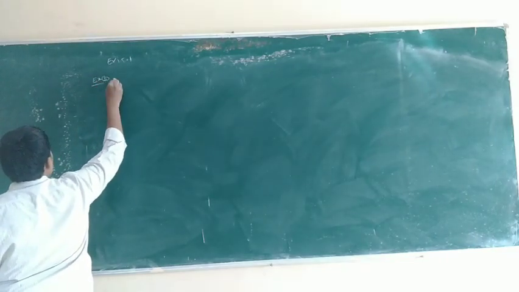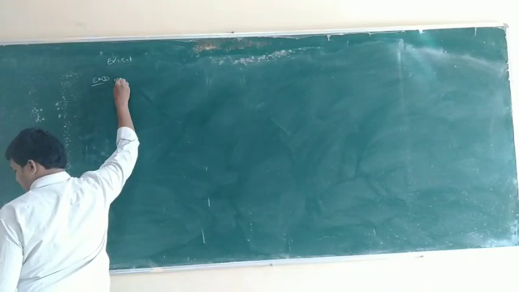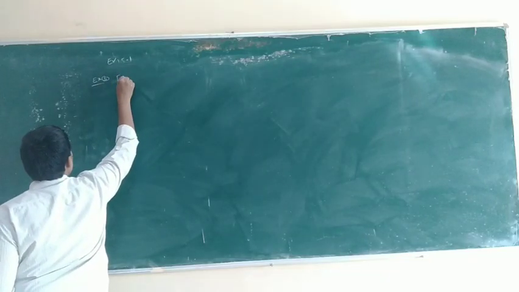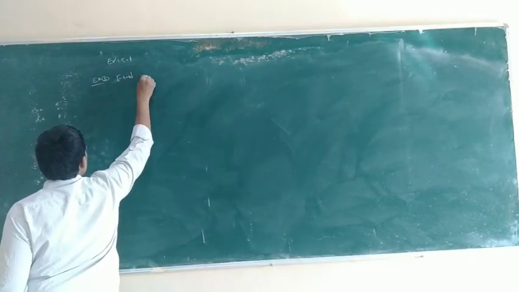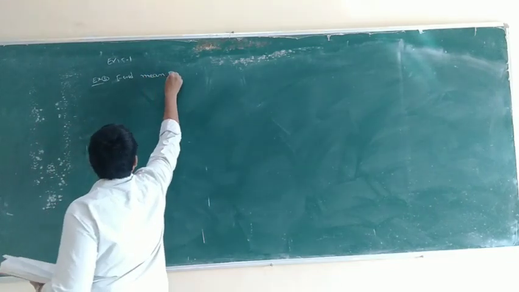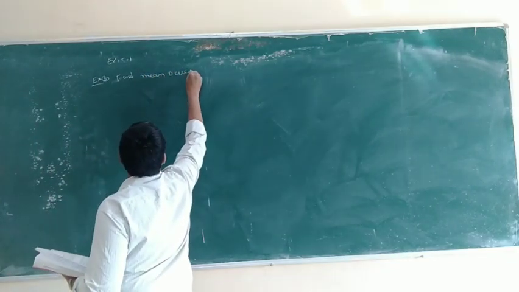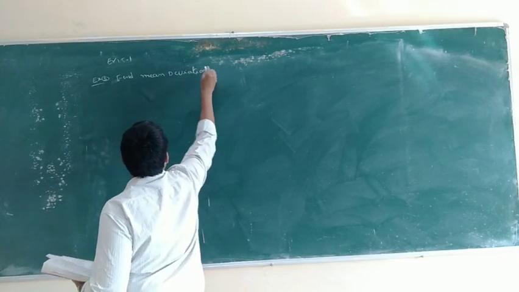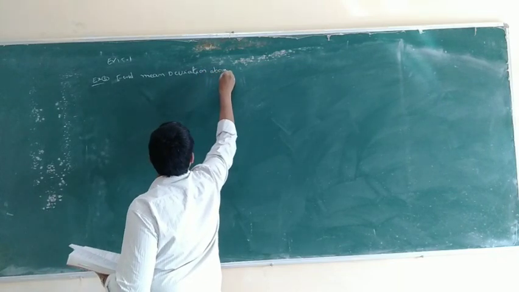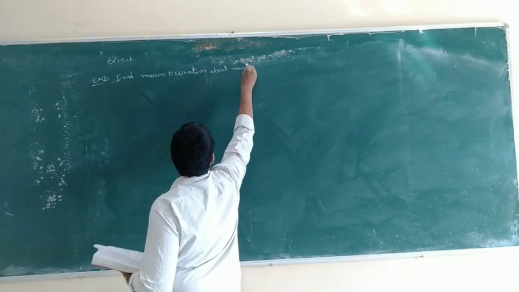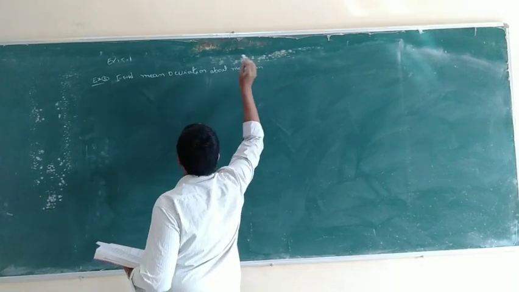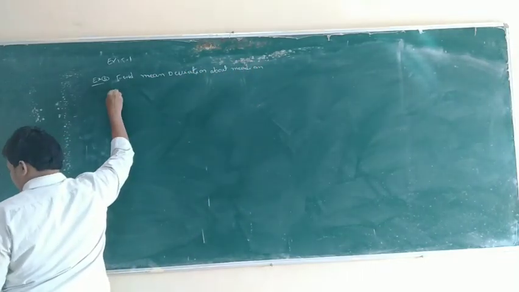Example 3: find the mean deviation about median.